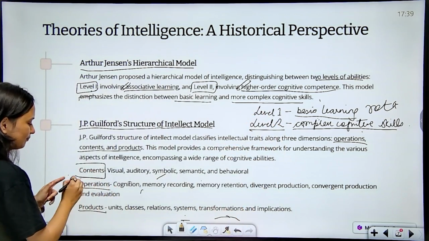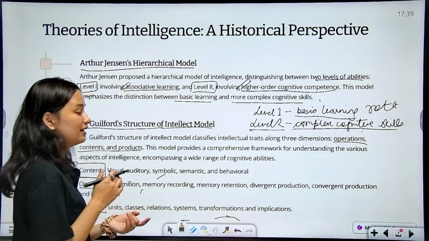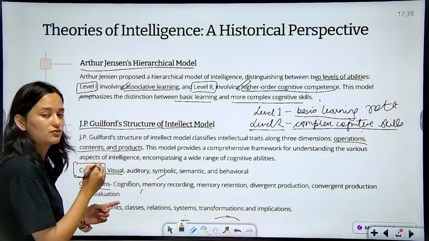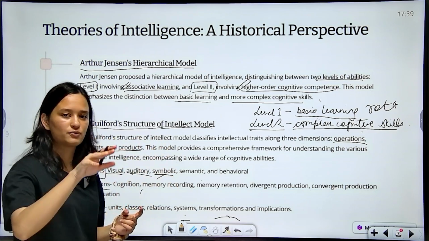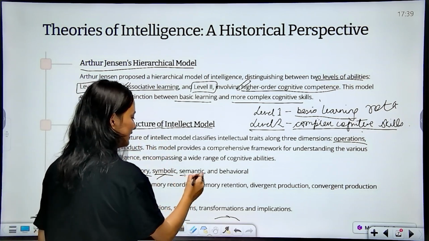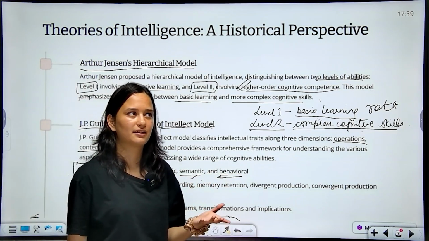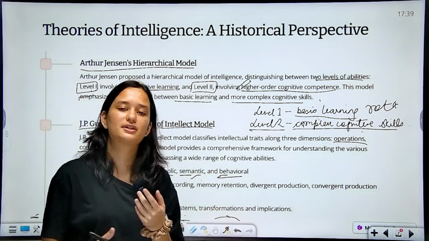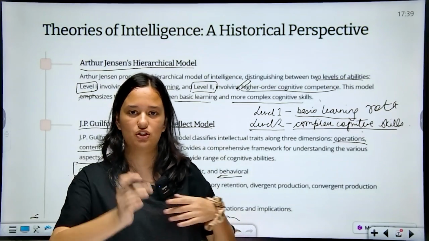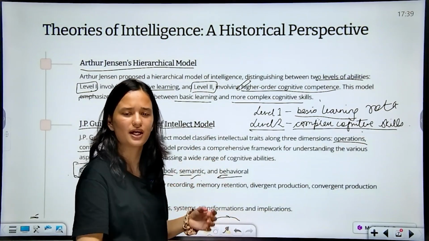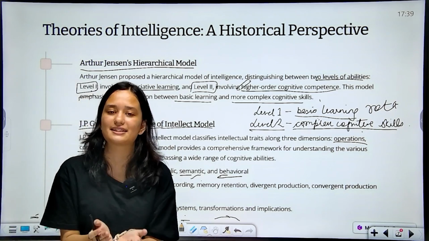Content basically means, if you are thinking, what is the content that you are receiving, what's the information that you are receiving. The information can be in the form of visuals, what you're seeing, pictures, movie, anything. Auditory, what you're hearing. Symbolic, any object that symbolizes something. Semantic and behavioral. Like for instance, in a classroom, what's the content that you have? Your teacher is teaching you, that's visual, she's drawing certain things on the board, she's speaking, so that's auditory. You have your books with you, so these are the contents that you have.